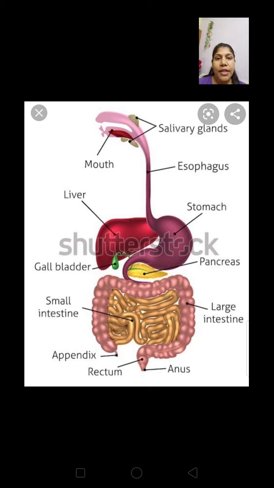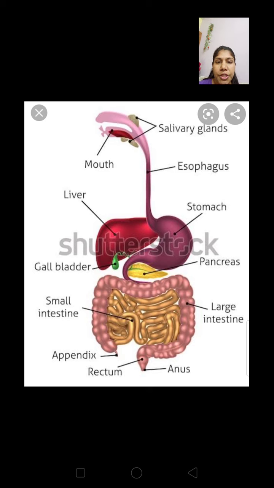The alimentary canal is the pipe-like structure that runs from the mouth. The next parts are the esophagus, stomach, the small intestine, and the large intestine, which ends at the anus. So this pipeline structure is called the alimentary canal.